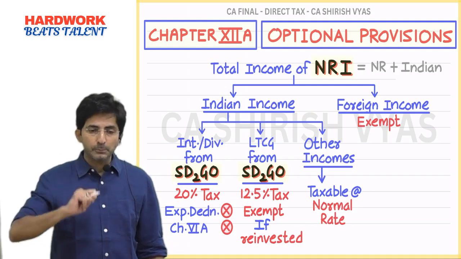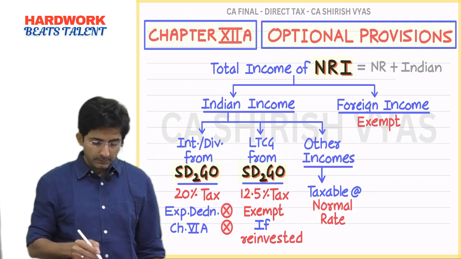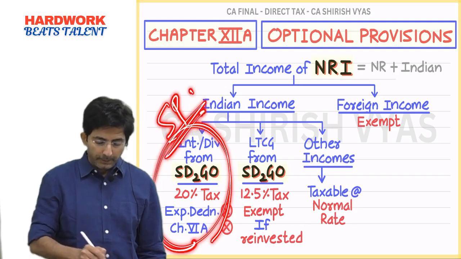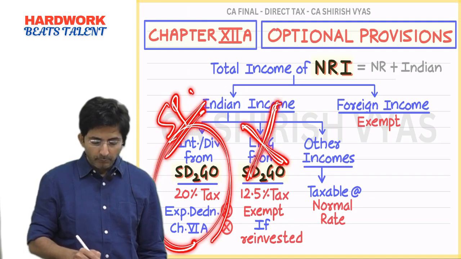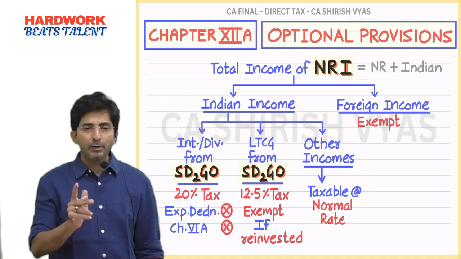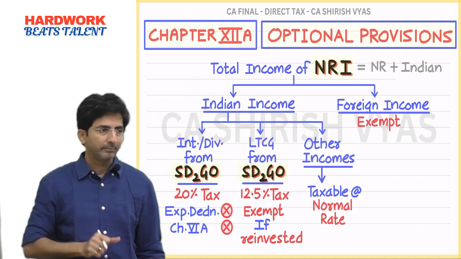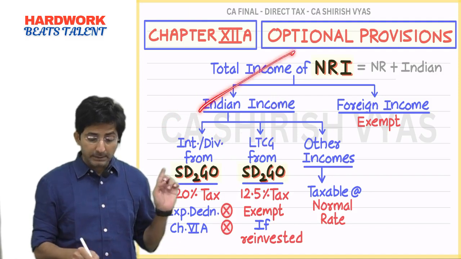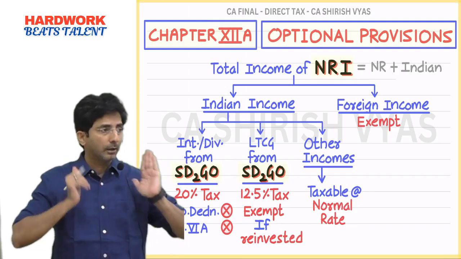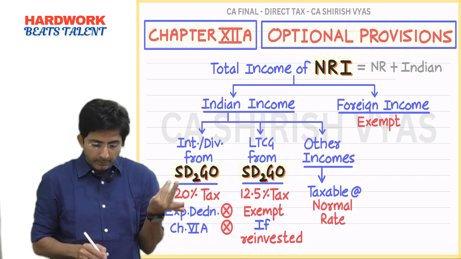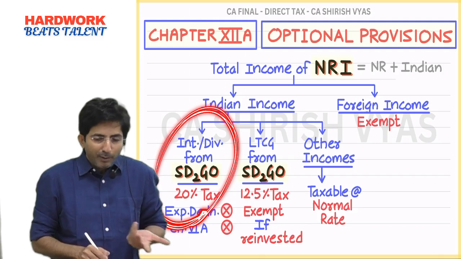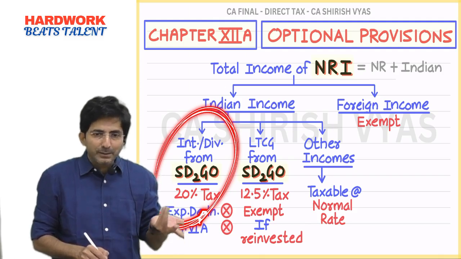See, one student asked me a doubt. Sir, can we do like this? This special provision will opt, and for this will go as per normal provisions. You cannot choose in mix and match form. Either choose this completely or ignore this completely. Partly not allowed. Like, see, some people think that interest and dividend taxed at 20% is good, yeah. I am getting crores of interest. 20% is a good rate.